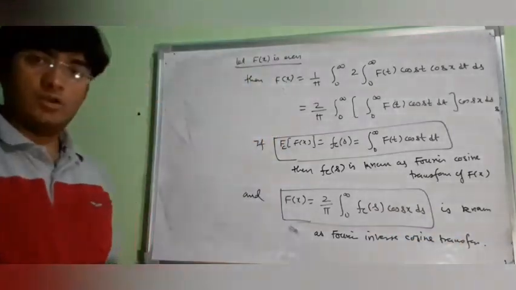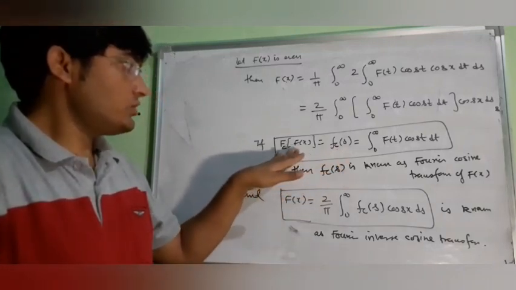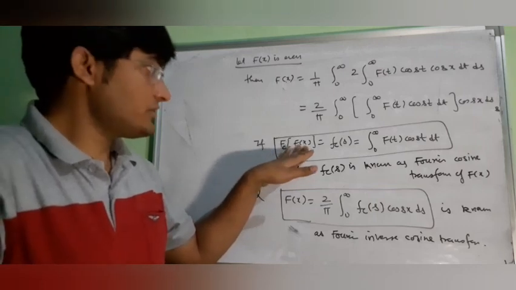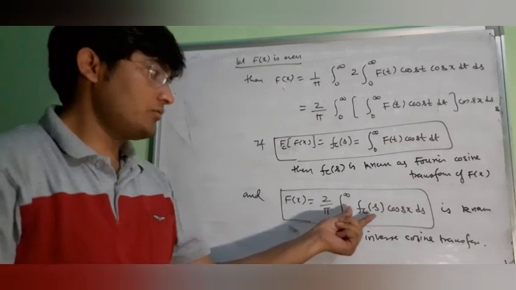So this is your formula. This will be the Fourier cosine transformation of a function f(x), and this will be the inverse cosine transformation of a function f(x).